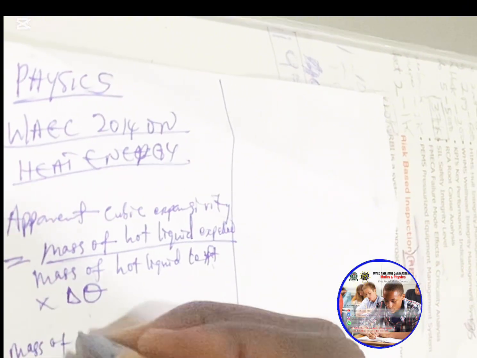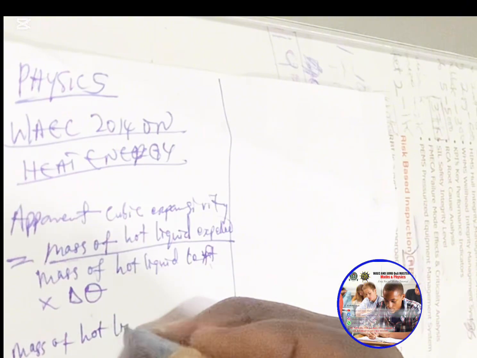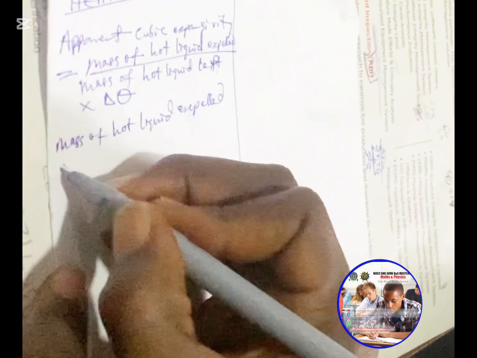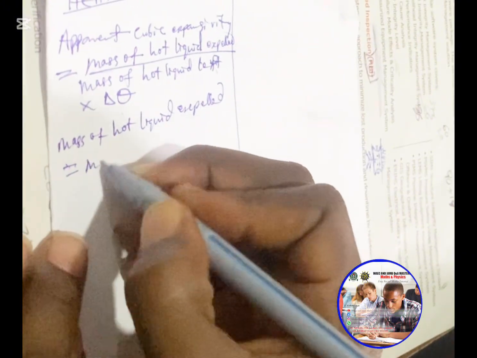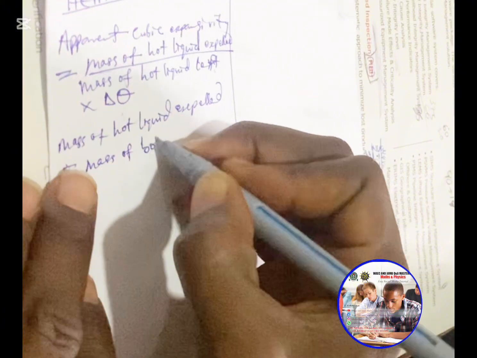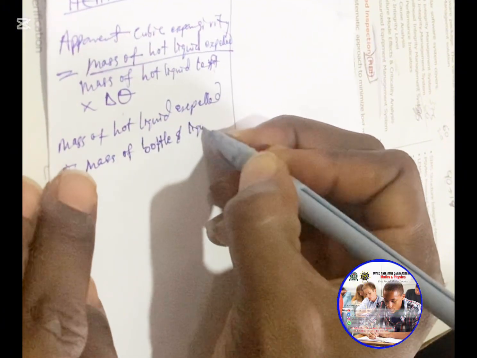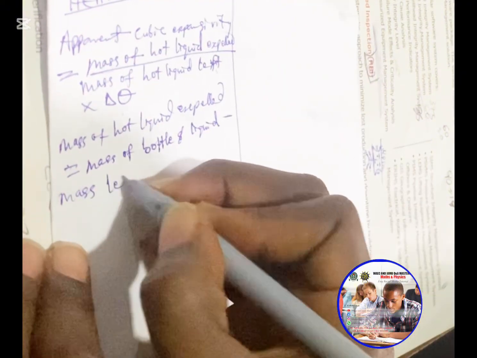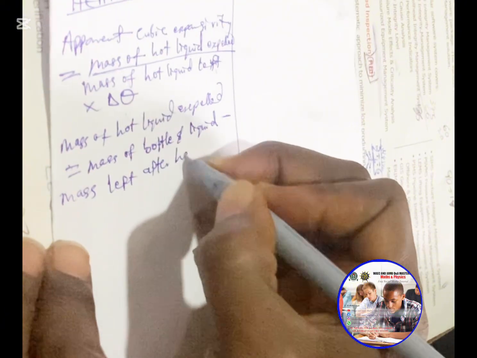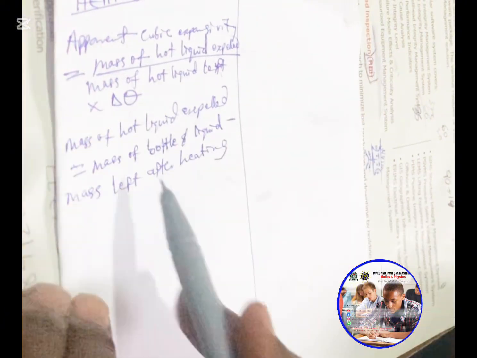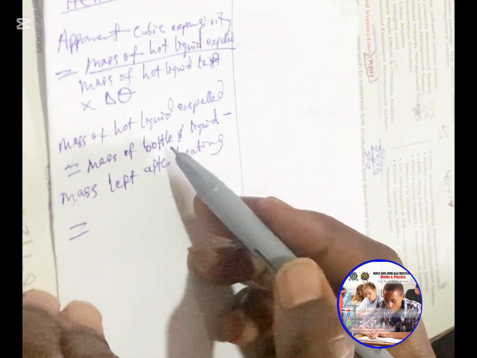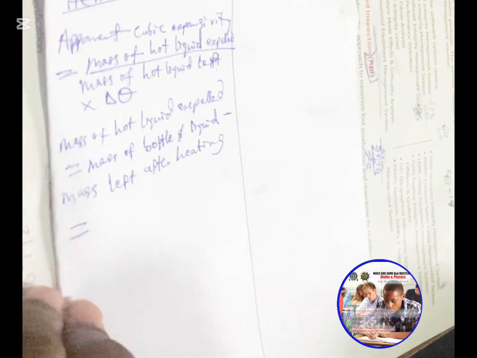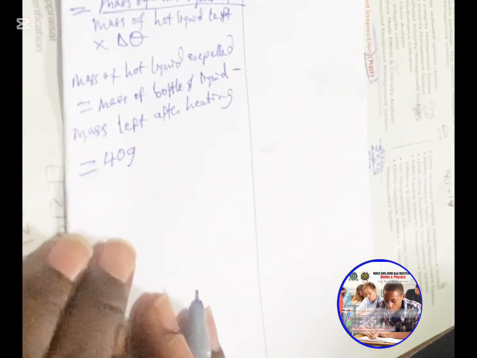Mass of hot liquid expelled is equal to mass of bottle and liquid minus mass left after heating. The mass of bottle and liquid, if you go back to the question, is stated there as 40 gram.